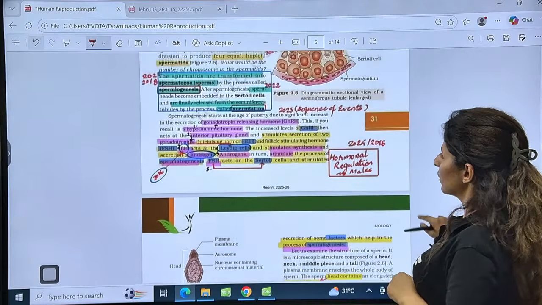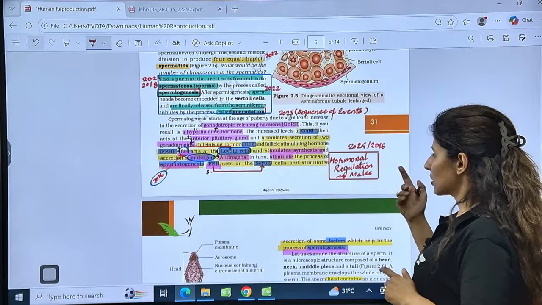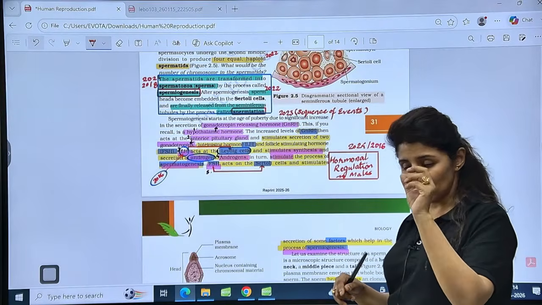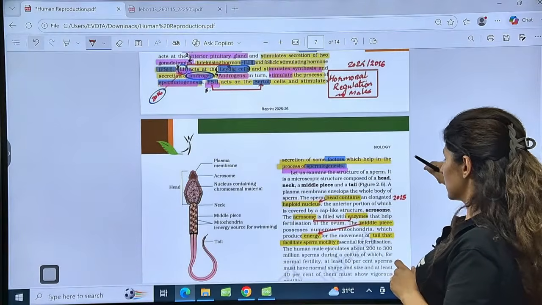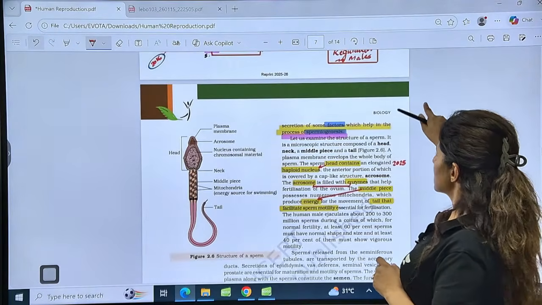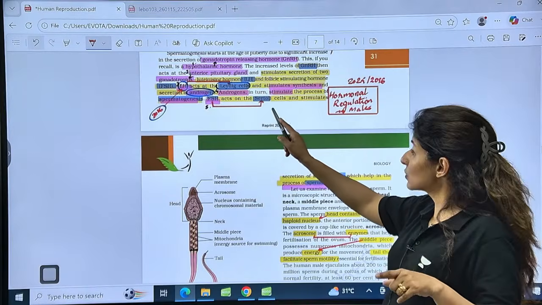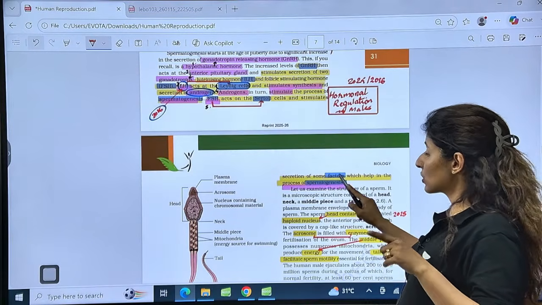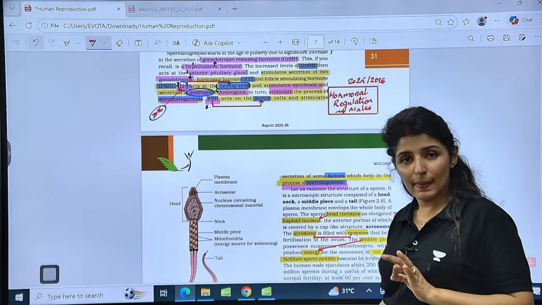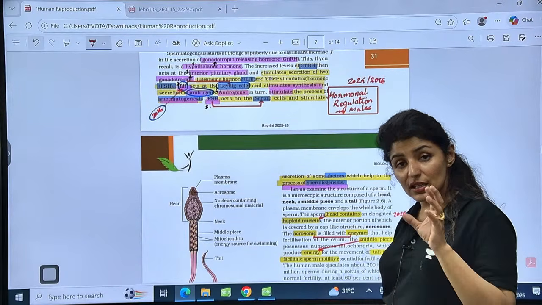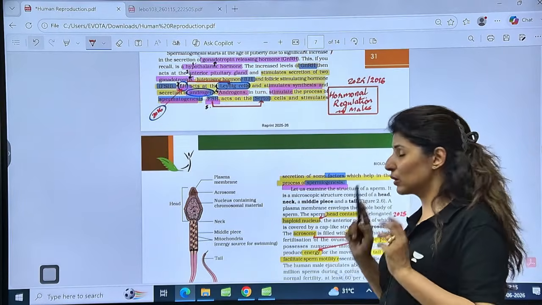This whole thing was asked as a sequence in 2023, and the hormonal regulation in males, with blanks to fill, was asked in 2024 and 2016. So just pay attention here. FSH acts on Sertoli cells, and what do Sertoli cells do? They stimulate the secretion of factors for the process of spermiogenesis. Is that clear? It is spermiogenesis, the last step, that is the conversion of spermatids into sperms.